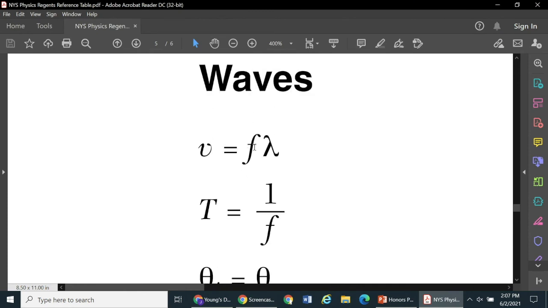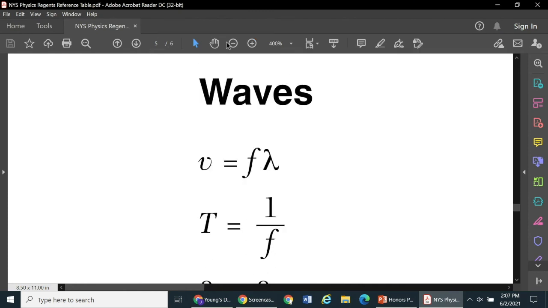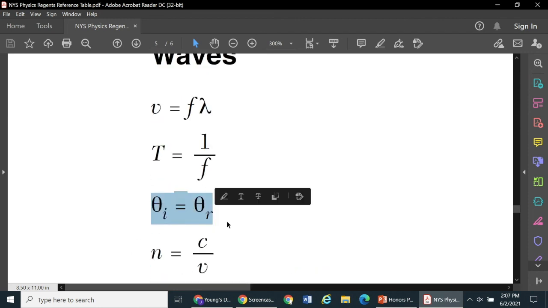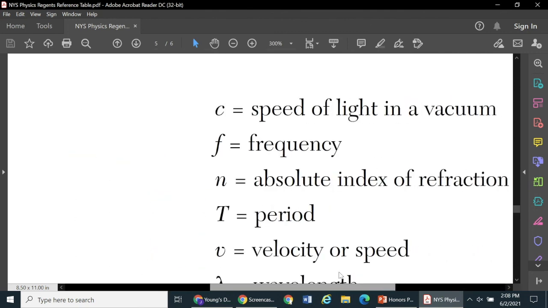Notice if we go to page 5 of the reference table in the wave section, you will see these 2 equations that we talked about so far today. Your angle of incidence equals your angle of reflection, and n equals c over v. The index of refraction equals c over v.